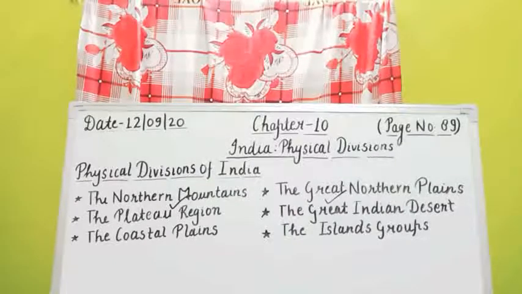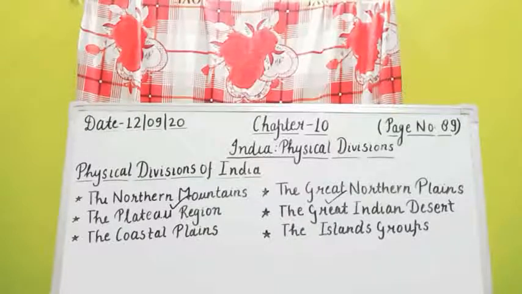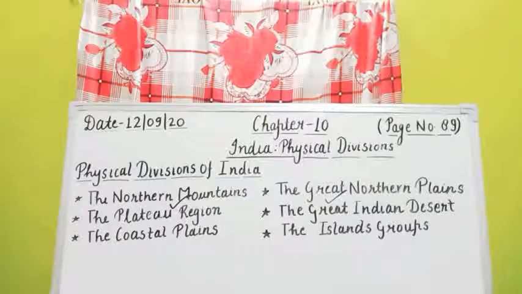Rivers which originate from the Himalayas carry large quantities of sediments. As the rivers enter the plains, these sediments get deposited in the plains. As a result, the northern plains get covered with thick, fertile soil.